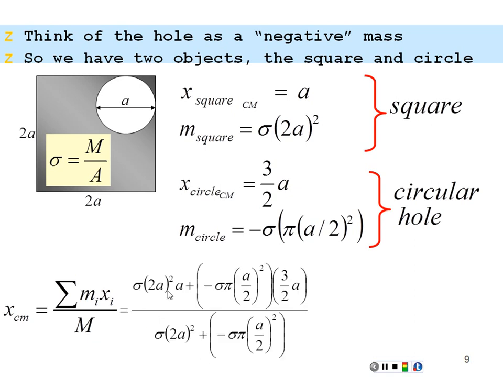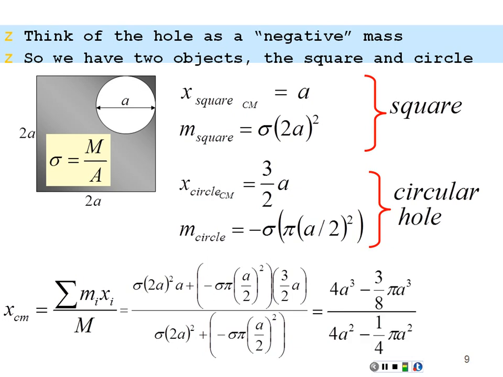So we have the square, its mass, sigma 2a squared, times its location, which is a, plus the hole, sigma pi (a divided by 2) squared times its location, 3/2 a, over the mass of the square plus the mass of the hole. I have sigma in both terms in the numerator and in both terms in the denominator. If I divide top and bottom by sigma, I get rid of sigma.